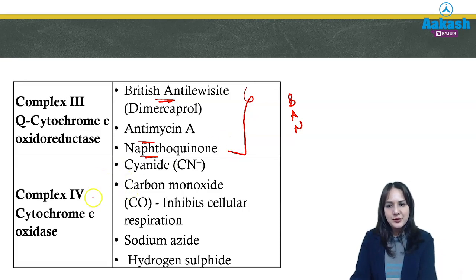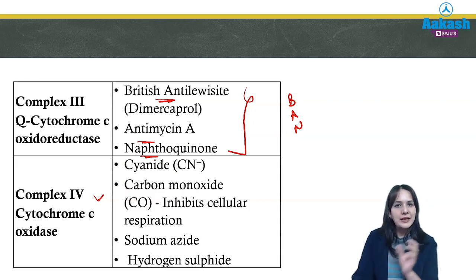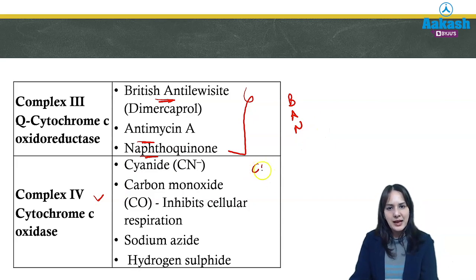Then complex 4, which is cytochrome oxidase, where water is formed, which is the final acceptor of electrons. So this is also a question. Which complex is the final acceptor of electrons? That is complex 4, cytochrome C oxidase. So here we use CASH.